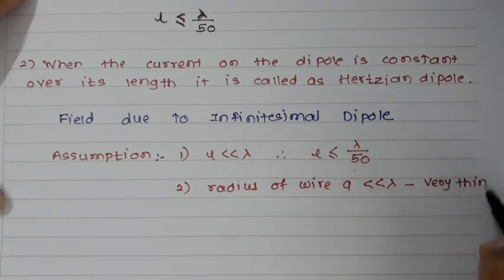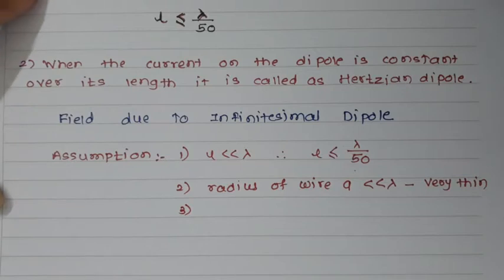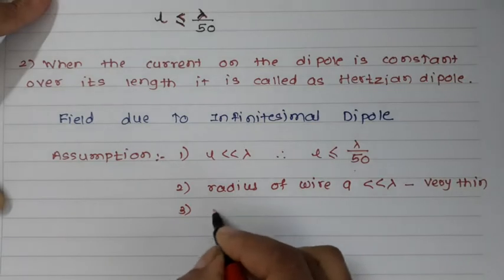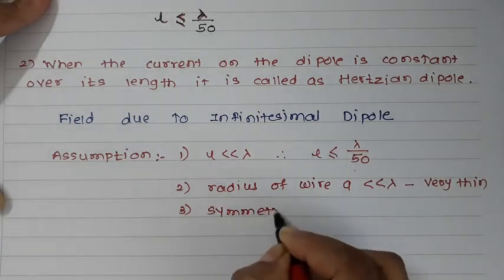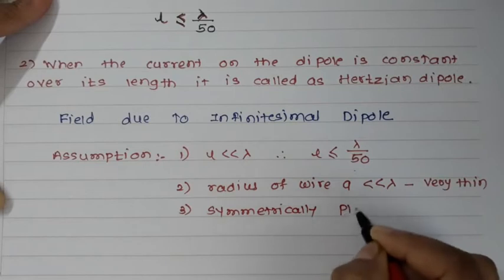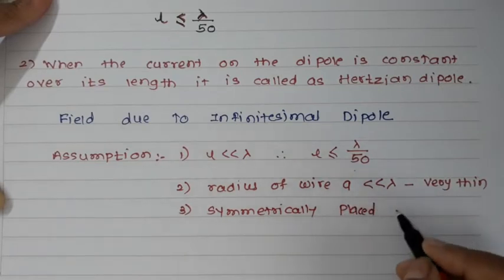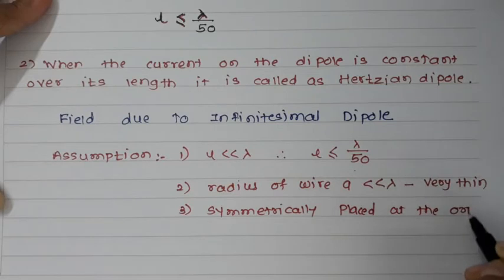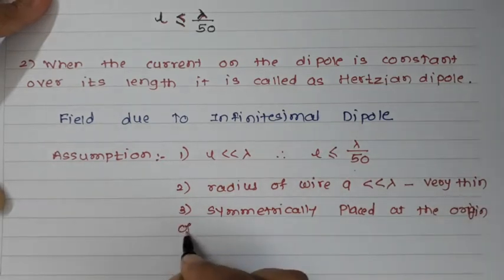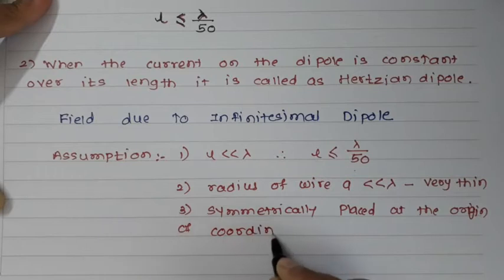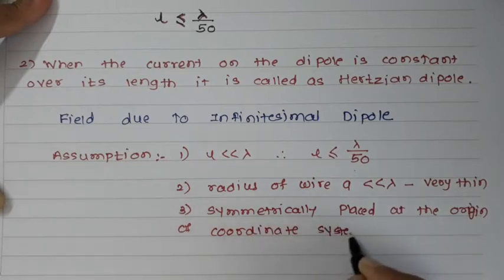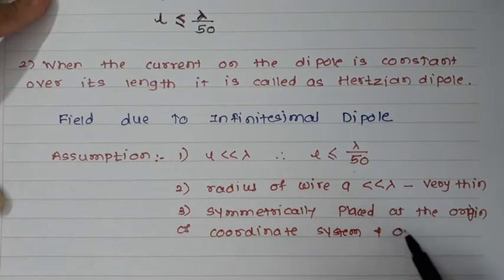The third assumption is that the antenna is placed symmetrically at the origin of the coordinate system and oriented along the z axis.